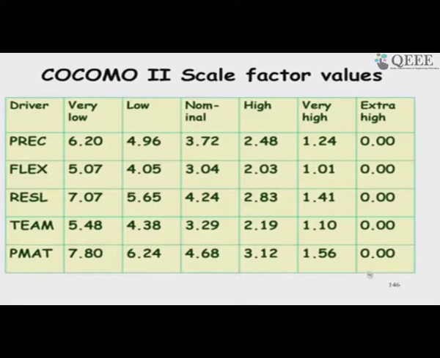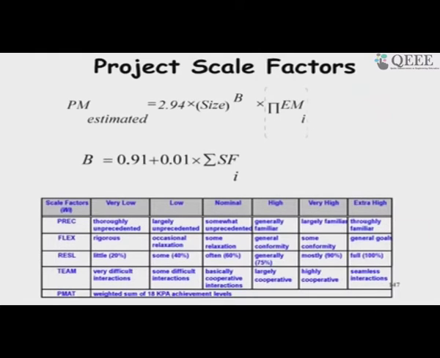So, that is the expression. If we have everything favorable to us, this factor becomes 0, and then we use this in the expression. First compute B, which is 0.91 plus 0.01 into the scale factor, and then we use this in the expression. Many tools are available; we just have to use our judgment here, and then it will give the result automatically.